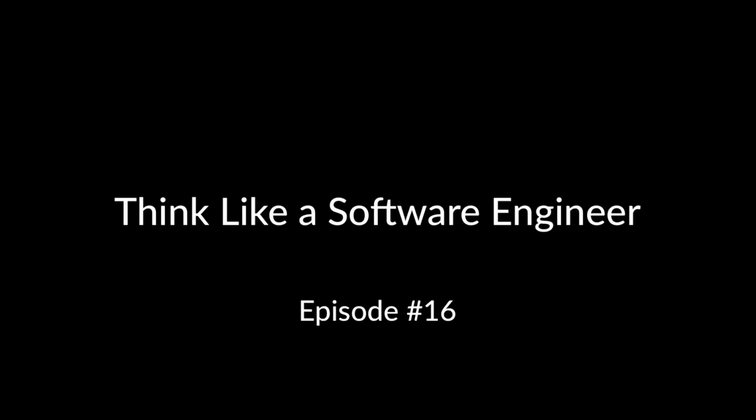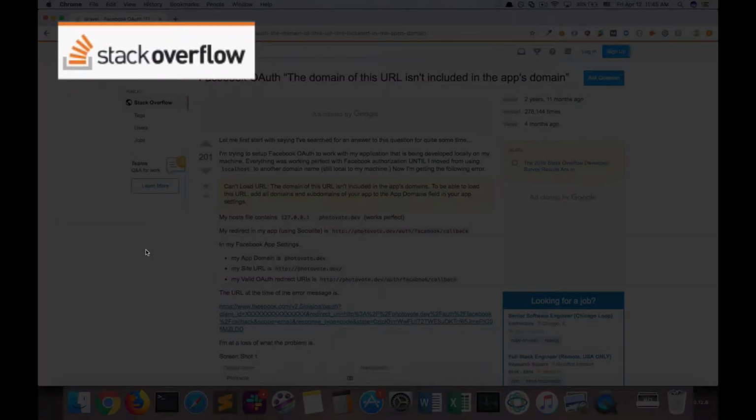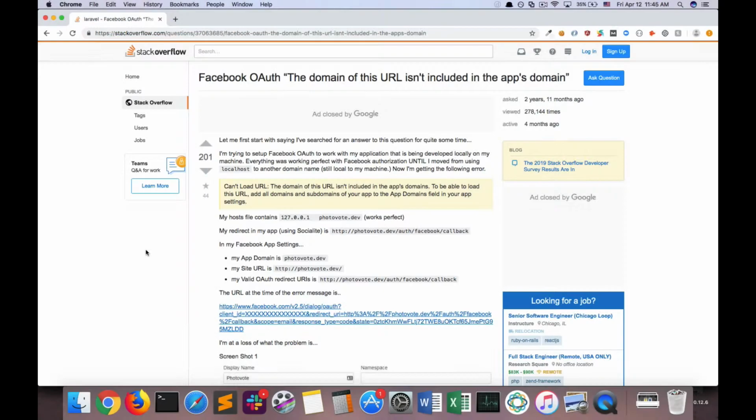When a developer runs into an error and starts Googling to find an answer, one of the most frequent resources that pops up is the website Stack Overflow. If you're not familiar with Stack Overflow, it's a forum where anyone can ask any programming-related question and anyone can give an answer. Sometimes many people give different answers to a single question. In this particular Stack Overflow question in front of me, there are 28 different answers.